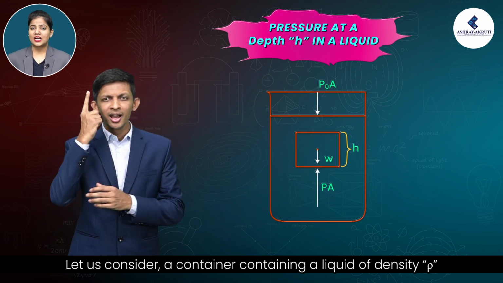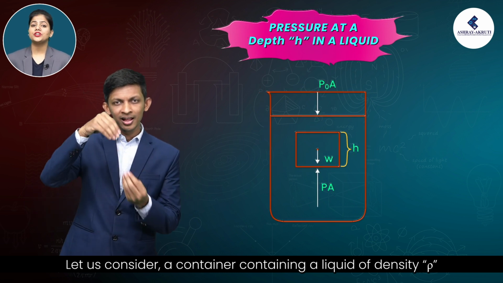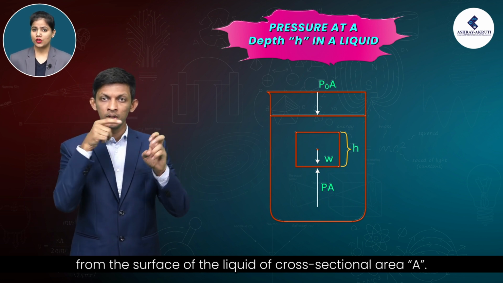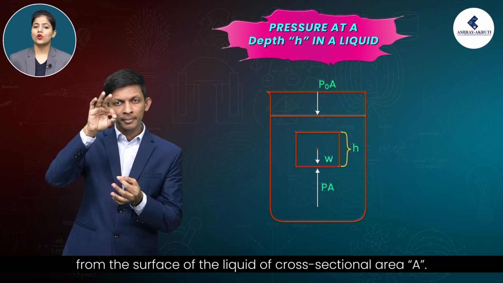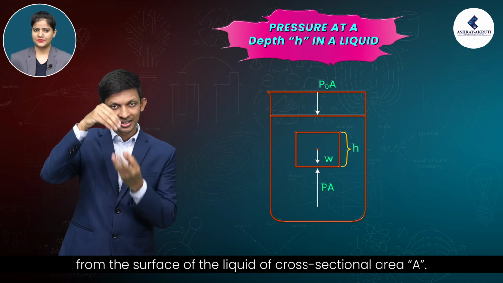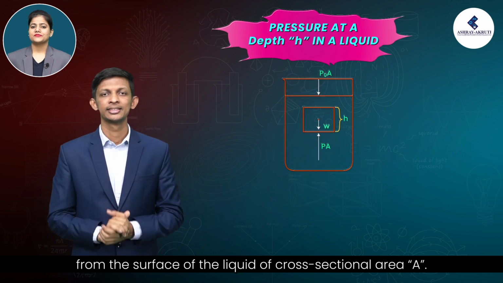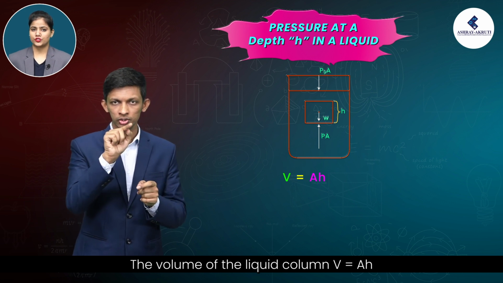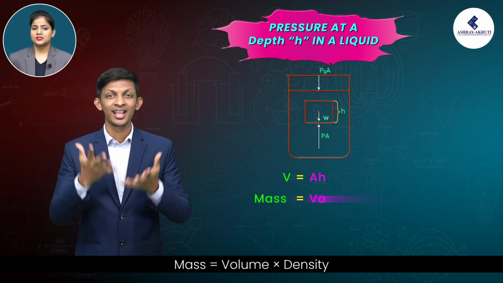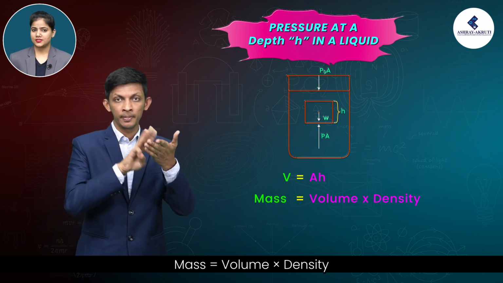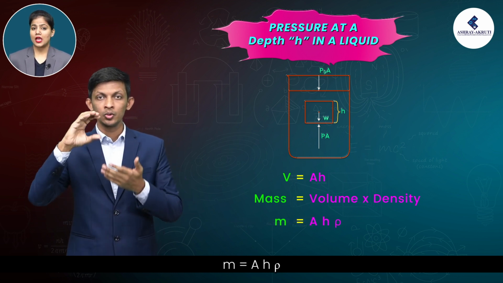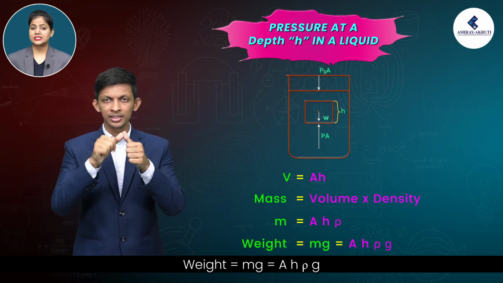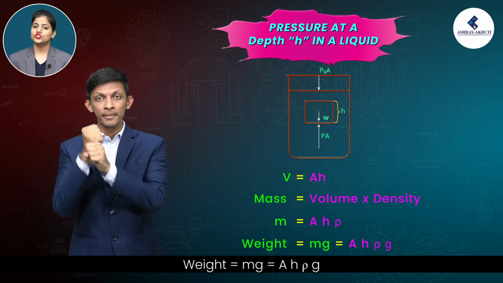Let us consider a container containing a liquid of density ρ and a cylindrical column of height h from the surface of the liquid of cross-sectional area A. The volume of the liquid column V is equal to Ah. Mass is equal to volume into density. M is equal to Ah rho. Weight is equal to mg is equal to Ah rho g.